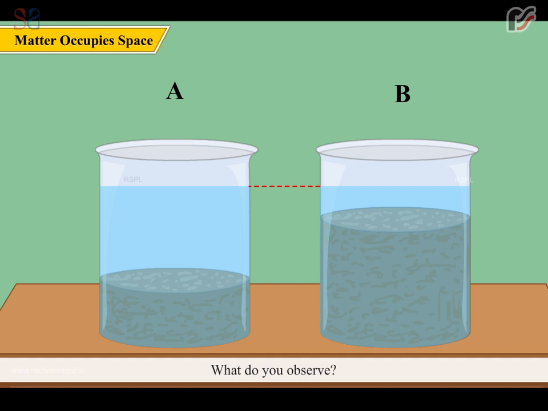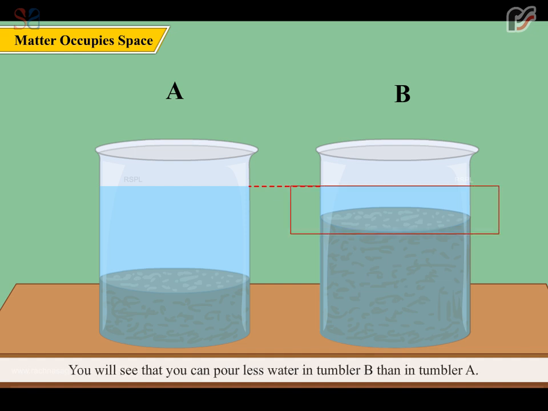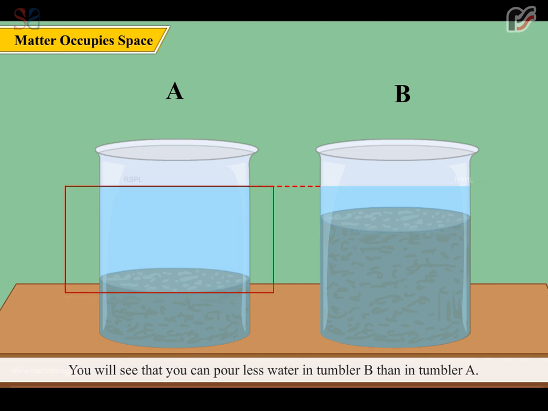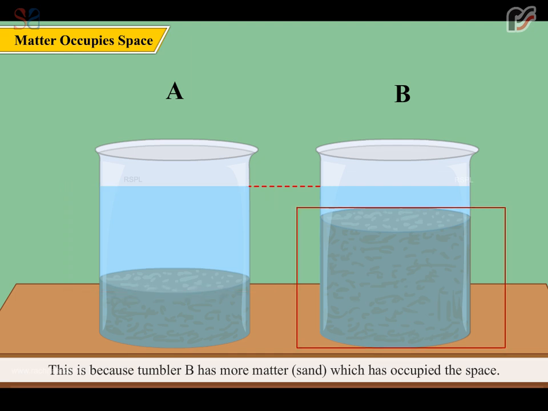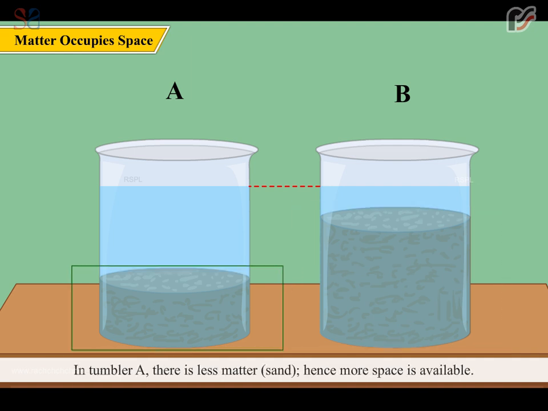What do you observe? You will see that you can pour less water in tumbler B than in tumbler A. This is because tumbler B has more matter, sand, which has occupied the space. In tumbler A, there is less matter. Hence, more space is available.